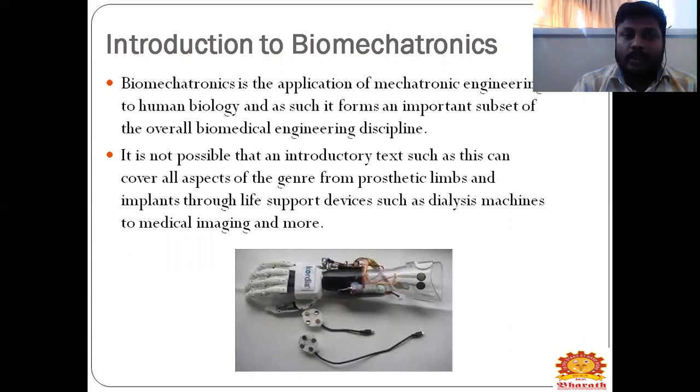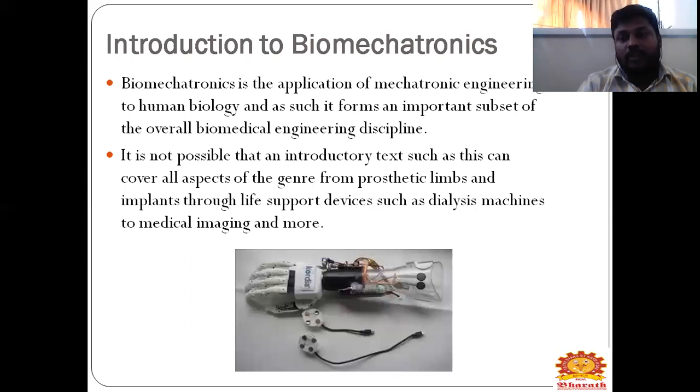It is not possible for an introductory text such as this to cover all aspects, from prosthetic limbs and implants, through life support devices such as dialysis machines, to medical imaging and more. These are the overall differences of biomechatronics.